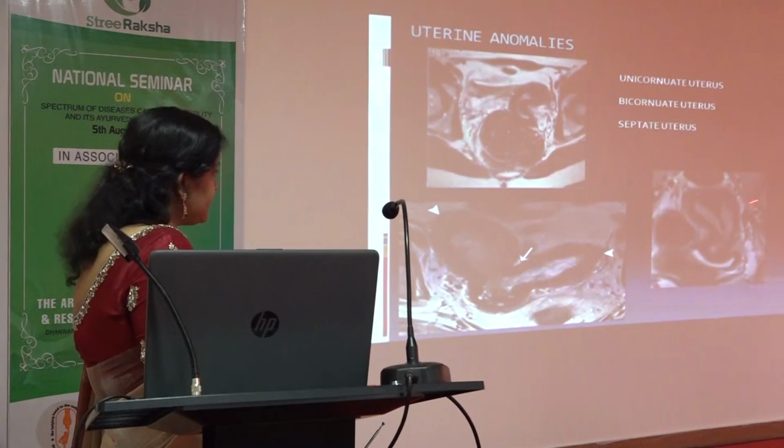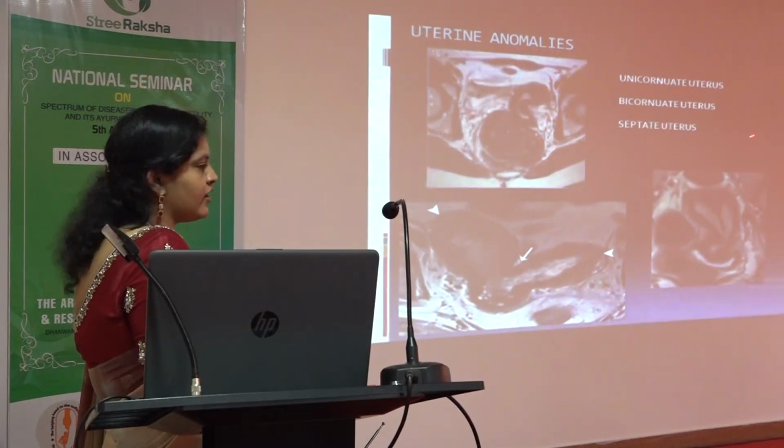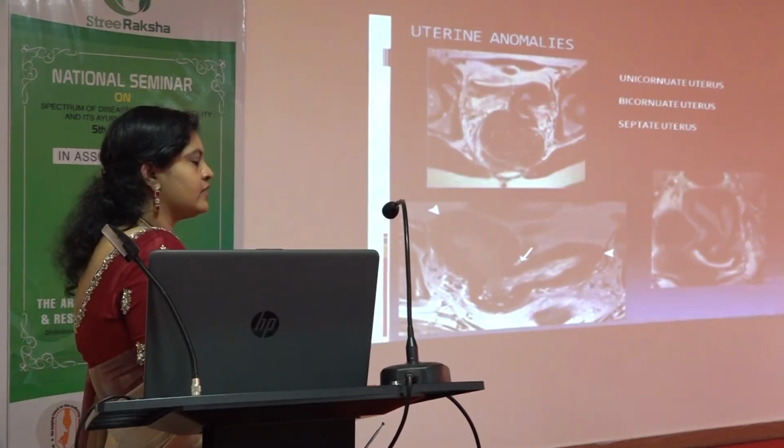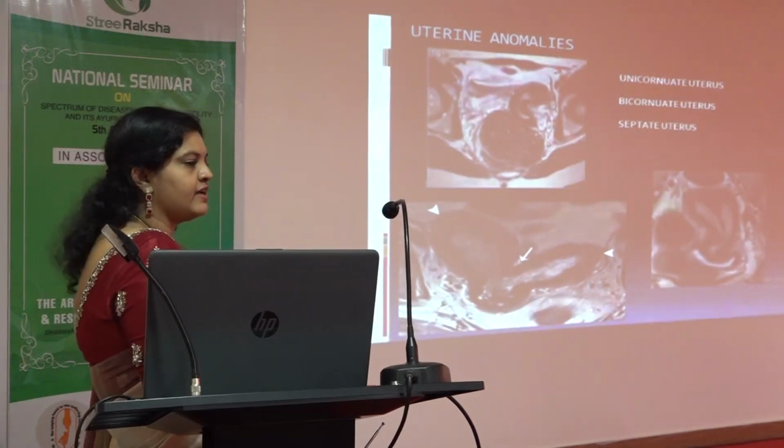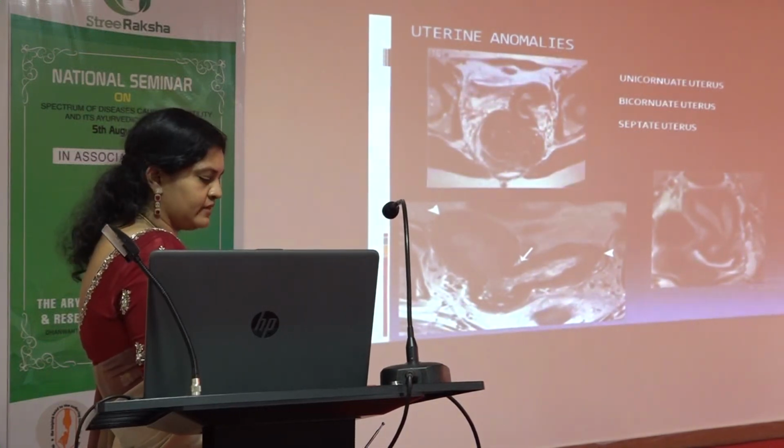And the third one is a septate uterus, which is the safest uterine anomaly, because the only problem will be that she may have recurrent miscarriages, but she can become pregnant with proper care.